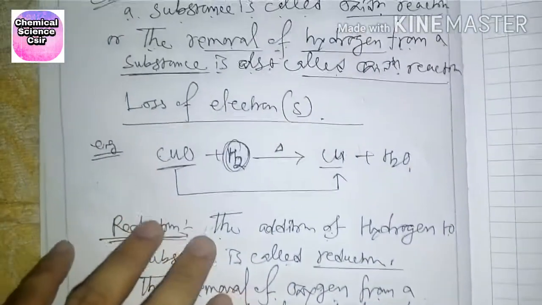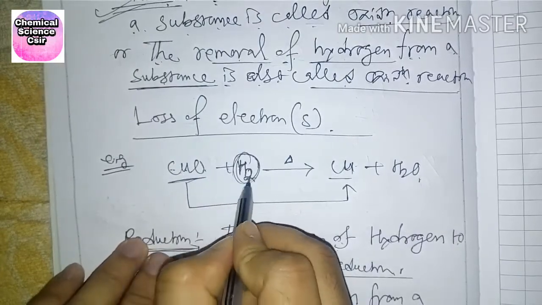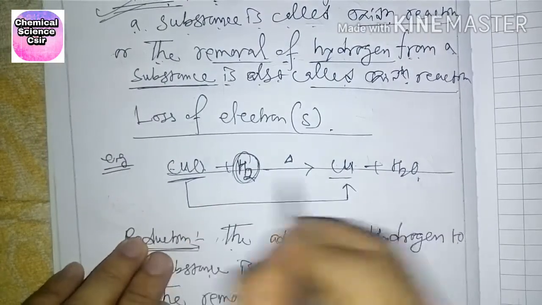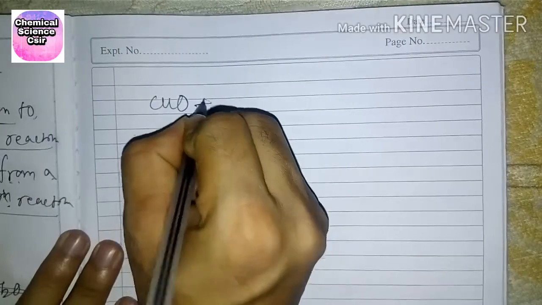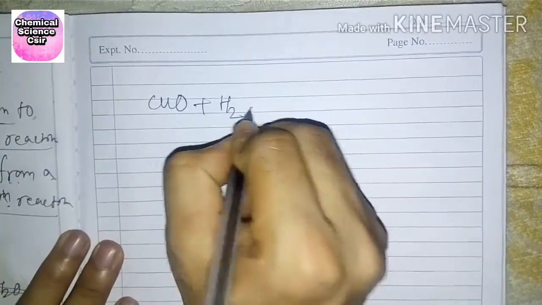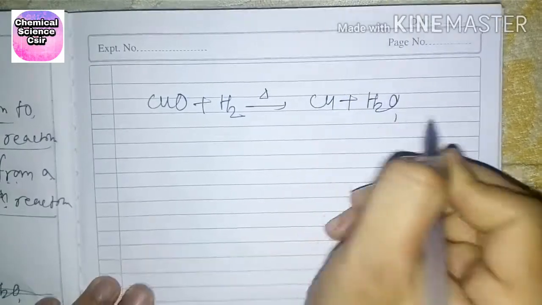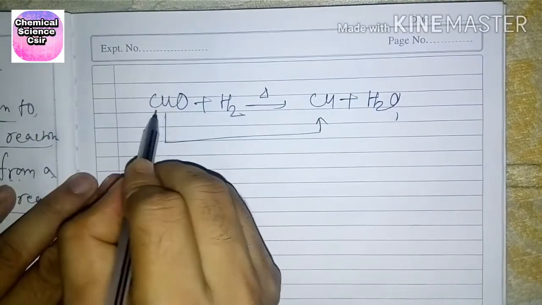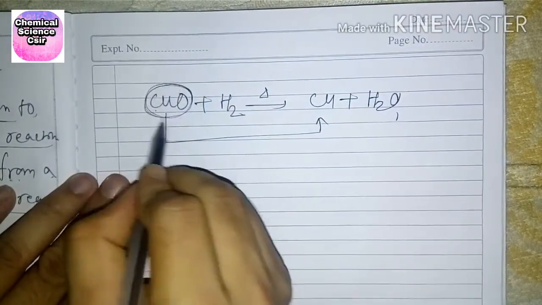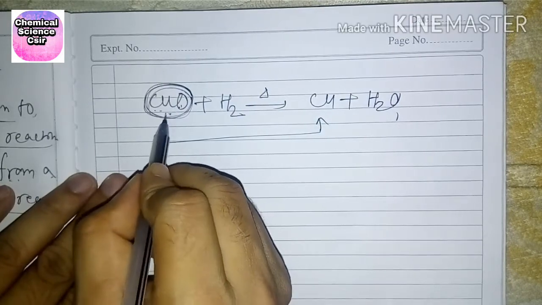So one example you can see: CuO plus H2 to form Cu plus H2O. Now here, from this compound, this oxygen is removed.